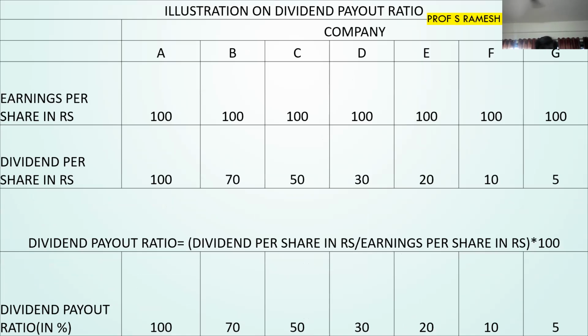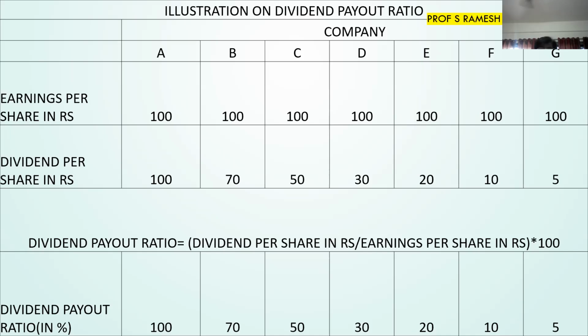So similarly, if I apply the same logic to these companies, how do I find out the dividend payout ratio? Dividend payout ratio is the relationship between earnings per share and how much dividend is declared by the company. So there is a positive relationship between earnings per share and dividend per share. If the earnings per share is good, then only the company will be able to pay a good amount of dividend per share. Now look at all of the cases. In all the cases, earnings per share of all the 7 companies is 100 rupees. And the company has declared a dividend of 100 rupees in the first case. In the second case, 70 rupees, so on and so forth, 50, 30, 20, 10, and 5.